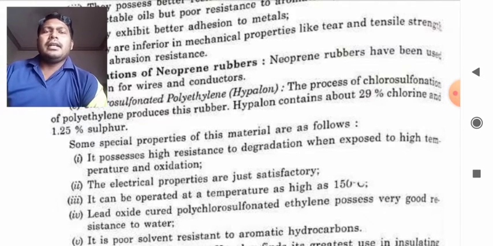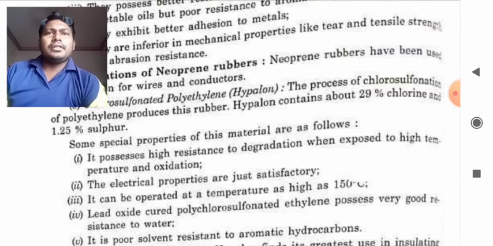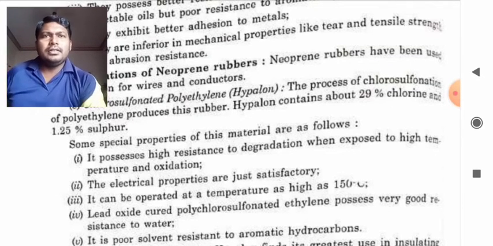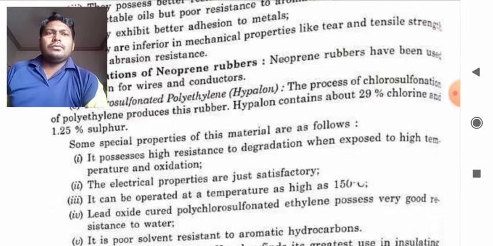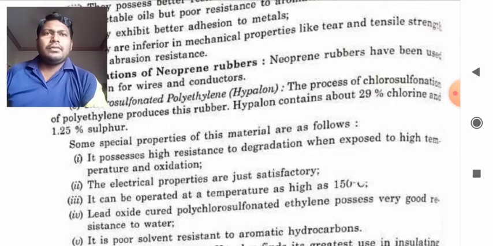Its properties are as below. It possesses high resistance to degradation when exposed to high temperature and oxidation. The electrical properties are just satisfactory. It can be operated at a temperature as high as 150 degrees centigrade. So look, the temperature which it allows is about 150 degrees centigrade. So it is quite a high value of temperature. Up to this value of temperature we can use this Hypalone.